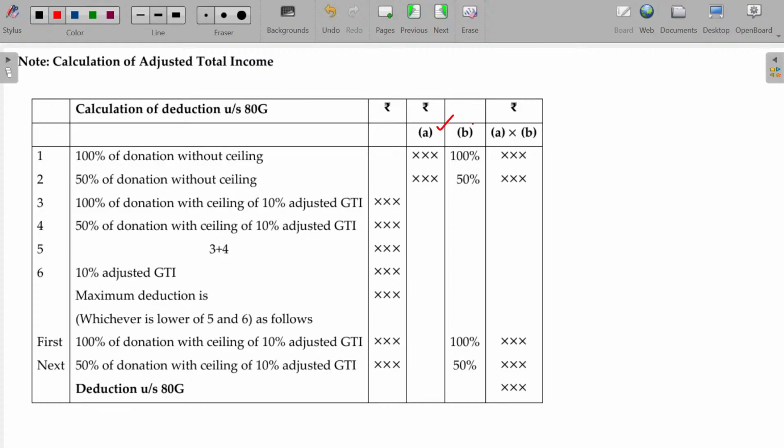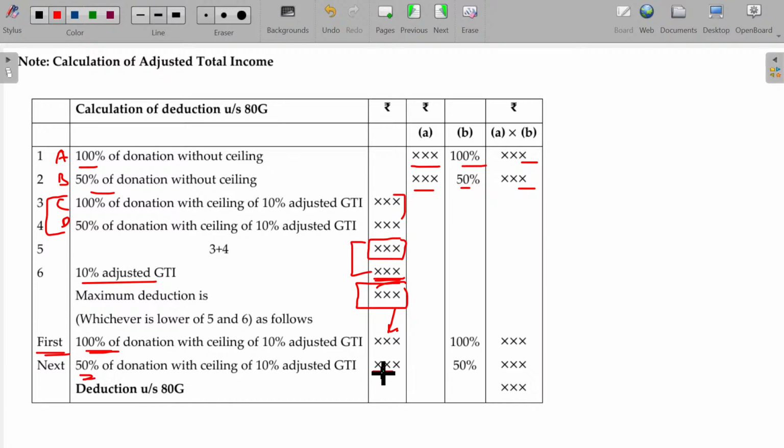So A category, B category, C and D category. A category 100%, whatever donation you give, 100% can be deductible. B category 50% can be deductible. In case of C and D, first of all, total this. Apply the ceiling here, maximum will be between these two. After that, first claim the 100% donation with the ceiling, that will be claimable. Balance is for the 50% donations with ceiling. In this amount 100% deductible, in this amount 50% deductible.